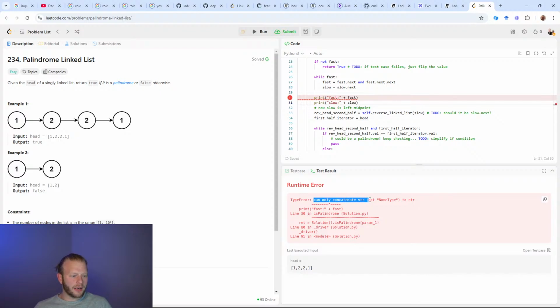Can only concatenate string, not a none type. So let me turn this into an F string. And I might need to do something like fast or the literal string none to cast it to a string. We'll see if it lets me do this.